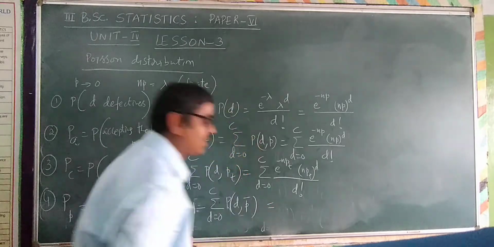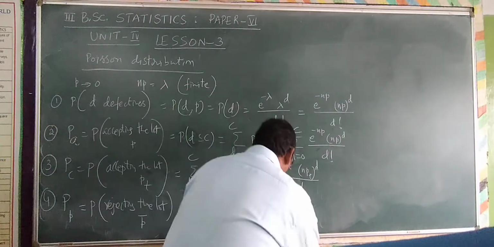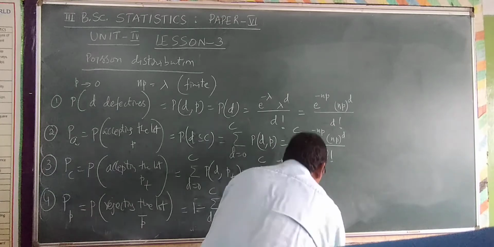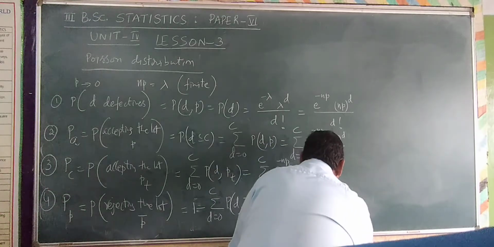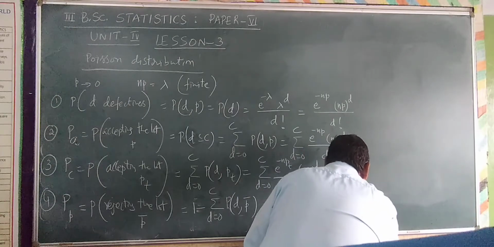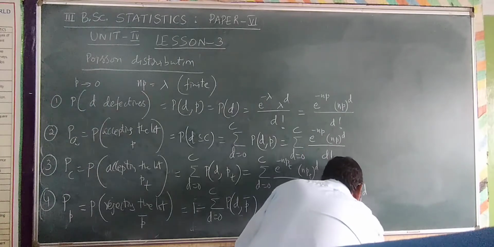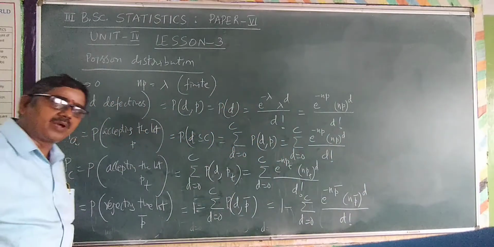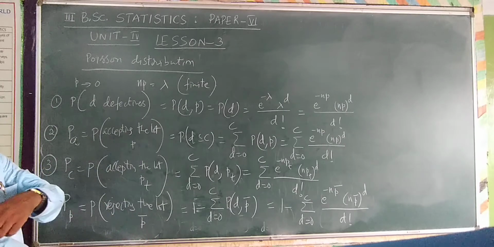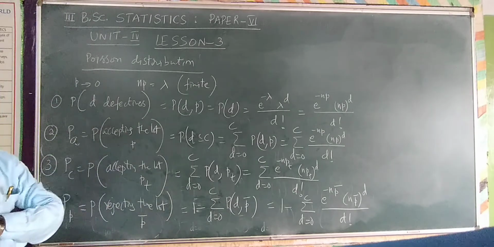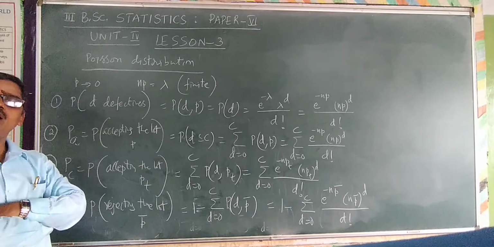It is 1 minus summation D is equal to 0 to C of e power minus NP bar into NP bar whole power D divided by D factorial. That's the picture of the probabilities in the calculation by using the Poisson distribution.